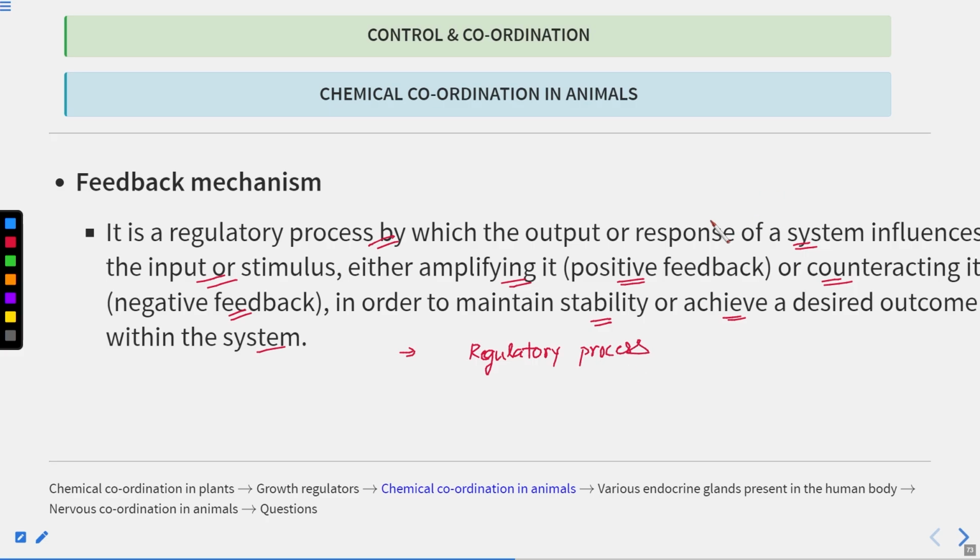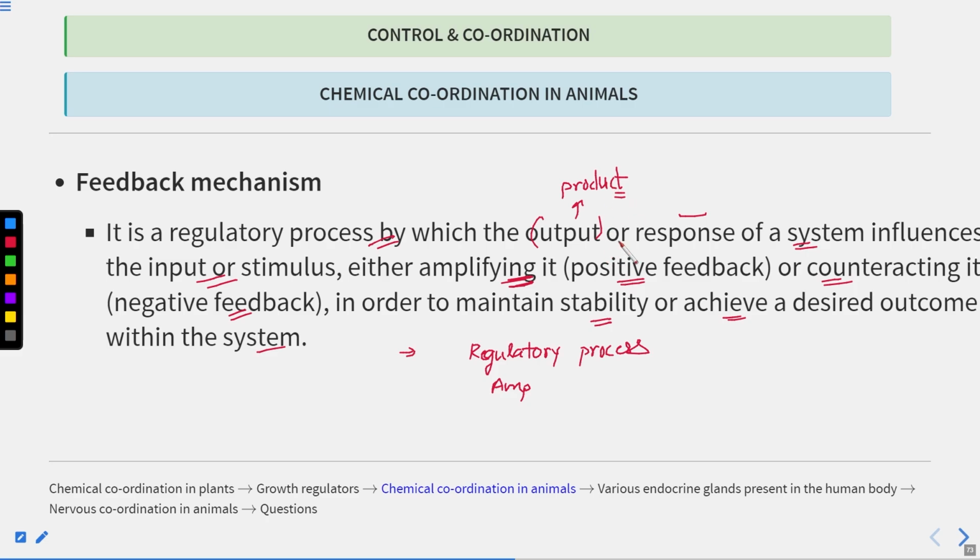Now, either it can amplify the process. And what does it amplify? The output, or the product, which is formed. So if you imagine a reaction, the product of the reaction can either amplify that reaction or suppress that reaction.